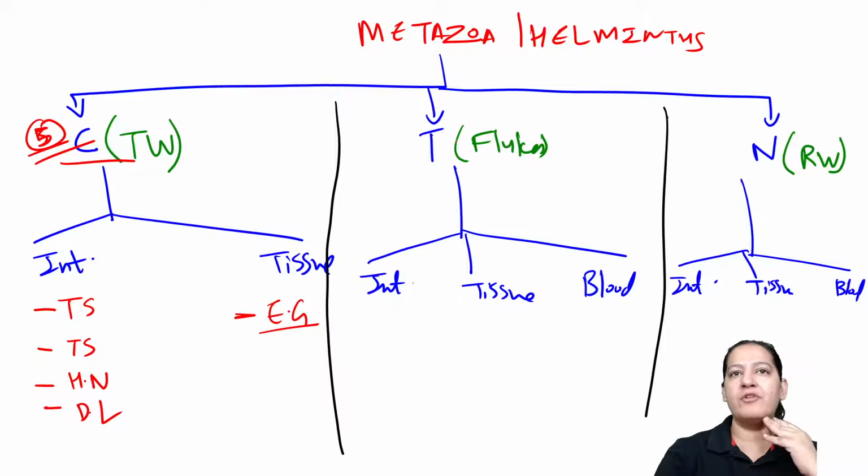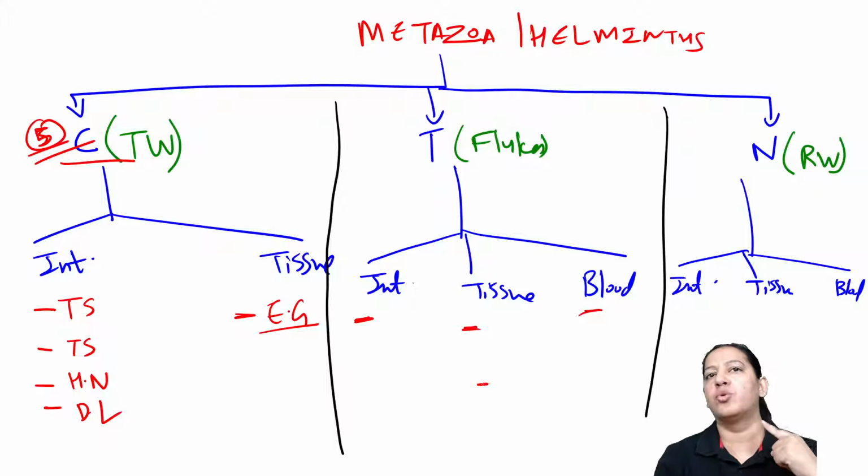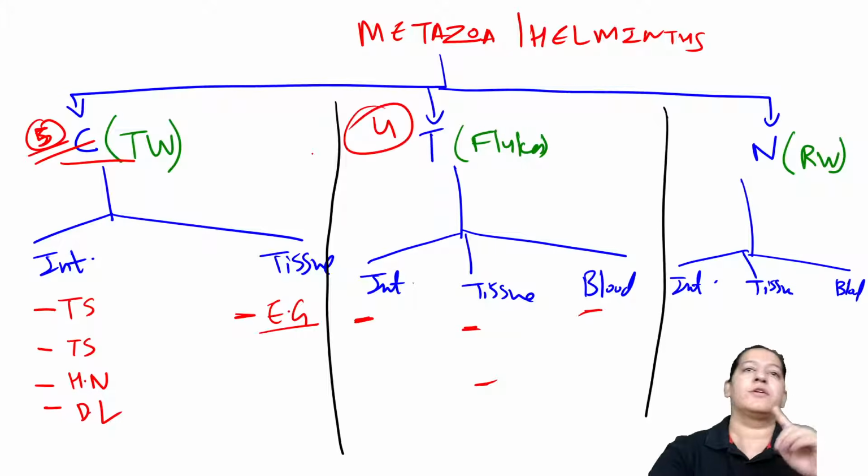Can you tell me how many trematodes we have? In the intestine, only 1. In the blood, only 1. In the tissue, 2. So total only 4 trematodes in your syllabus. Tell me the name of the 4. Intestine में एक ही है, blood में भी एक ही है. What is the name of the blood one?